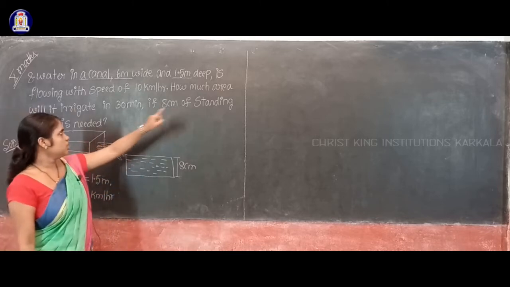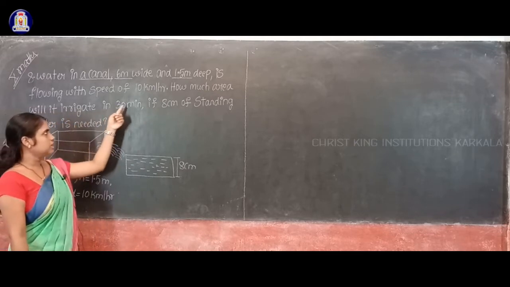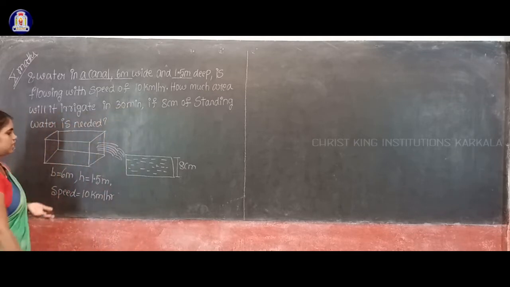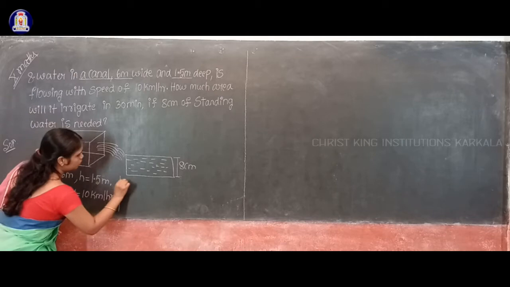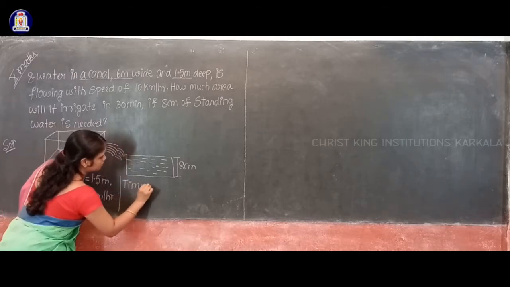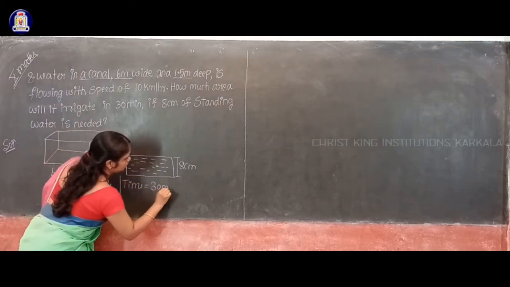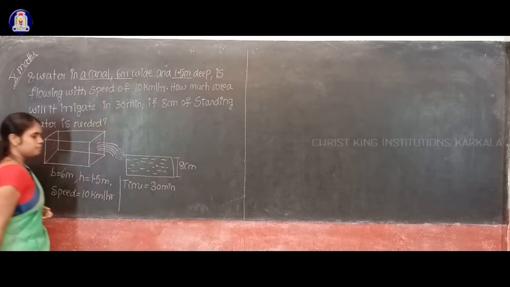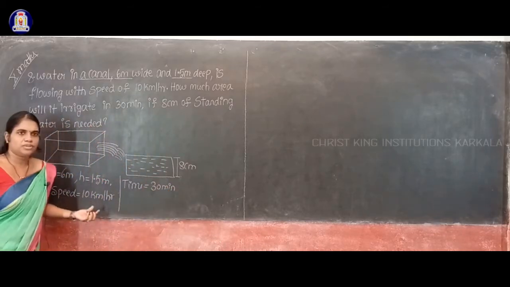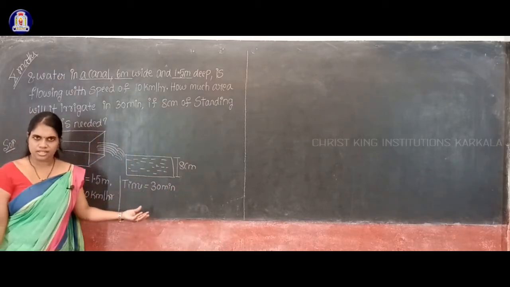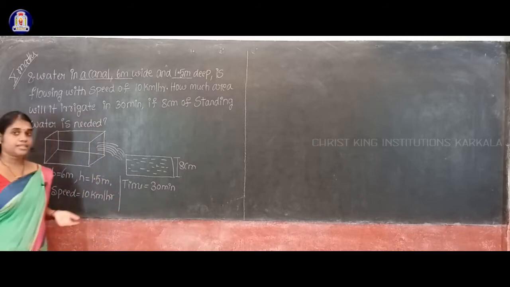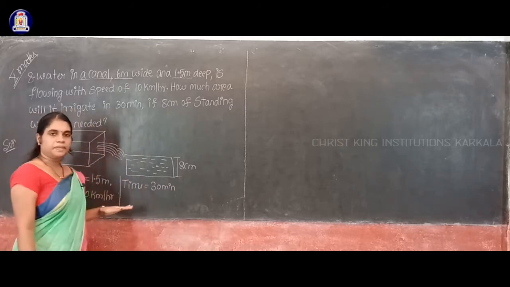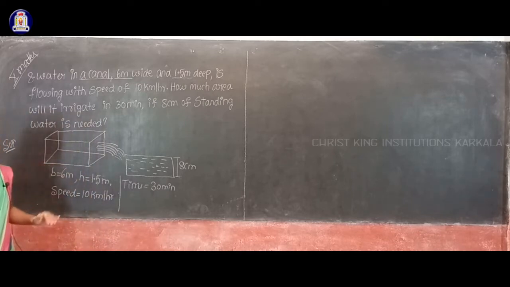How much area will it irrigate in 30 minutes? Time given here. So time is equal to how much given? 30 minutes. Time is equal to 30 minutes. See students, actually there is a connection between speed and time, isn't it? What is that connection? Speed is nothing but distance by time.